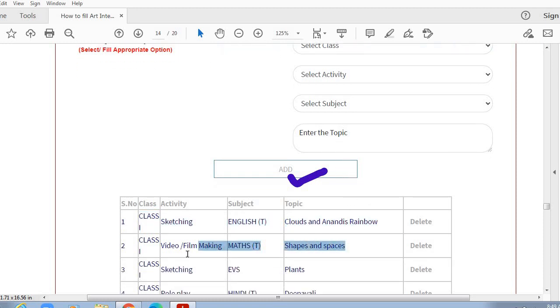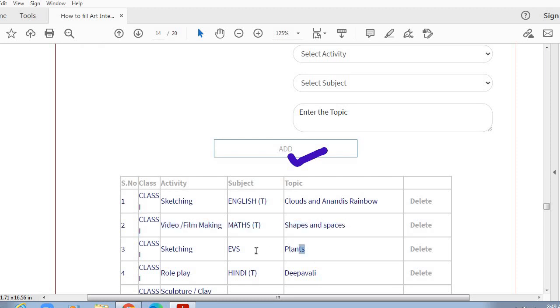See here, for maths, I have selected another activity, that is video or filmmaking. It is chosen from the drop down menu. Subject is maths, and the topic with which this activity can be integrated is shapes and spaces. Once I select this activity for maths, I can click the add button so that it will appear and the data will be saved in this table.